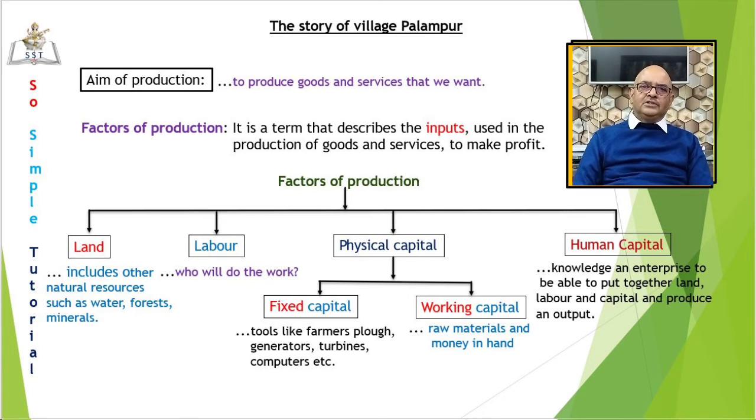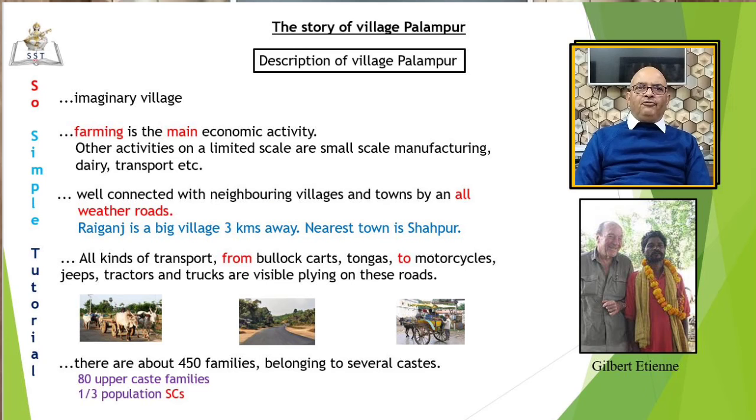The purpose of this lesson, students, is to introduce some basic concepts relating to production through Palampur. Farming is the main production activity in Palampur. About 75% of the people are dependent on farming for their livelihood. This 75% includes farmers as well as farm laborers. The rest 25% are engaged in activities other than farming, such as small scale manufacturing, dairy, transport, etc. But they are carried on a limited scale.